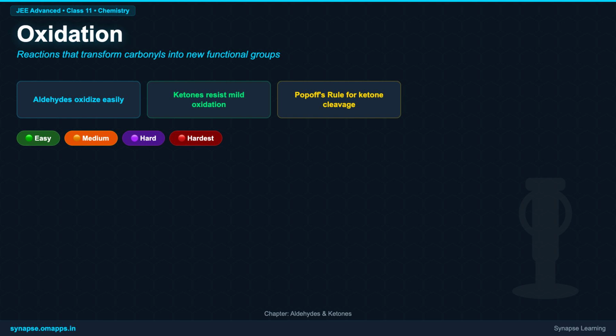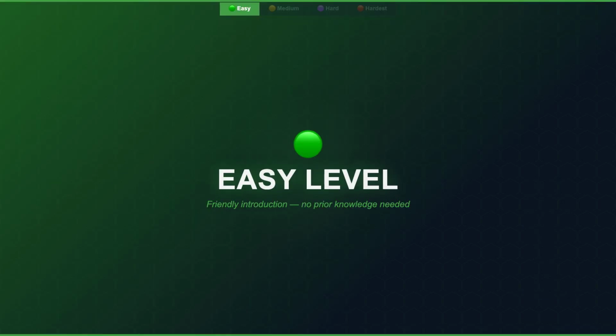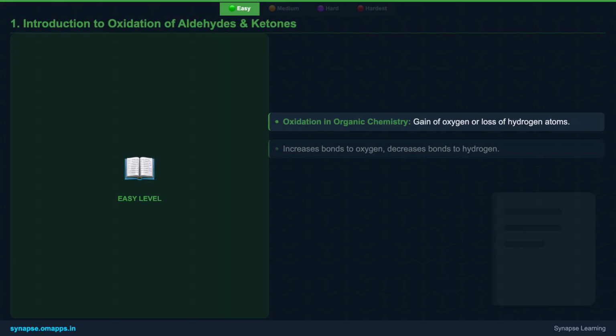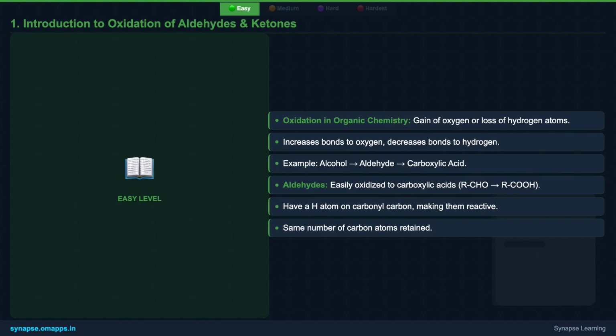Let's begin our journey. Let's kick things off with the easy stuff. Understanding the fundamental differences in oxidation behavior between aldehydes and ketones is key. In organic chemistry, oxidation often means adding oxygen or removing hydrogen. Think about an alcohol becoming an aldehyde and then a carboxylic acid. This illustrates a progressive increase in oxidation state.